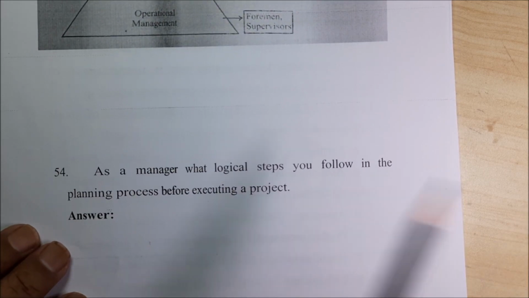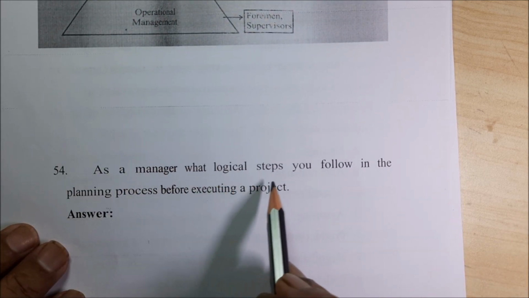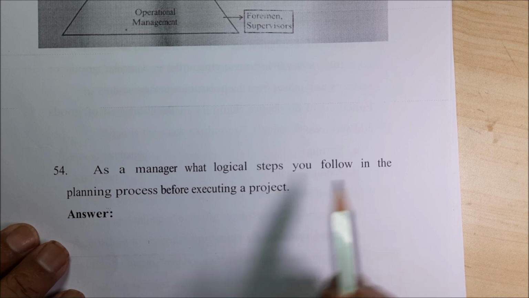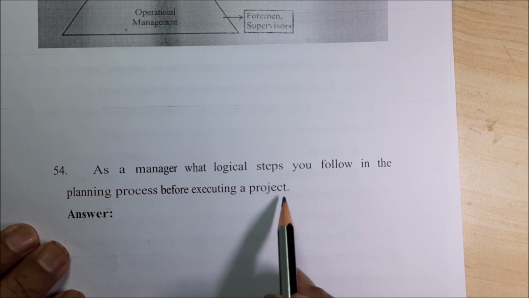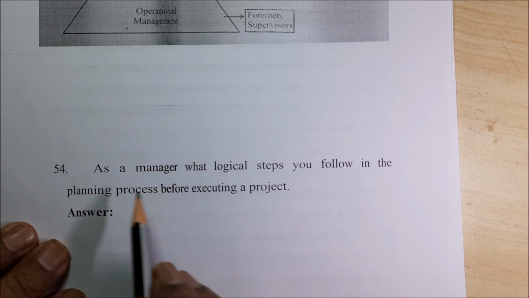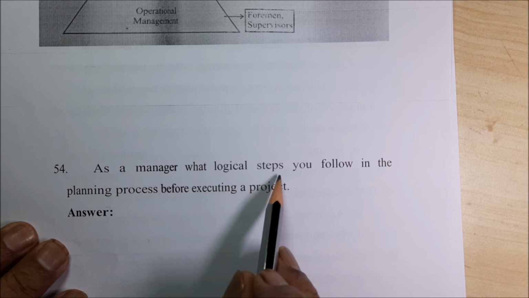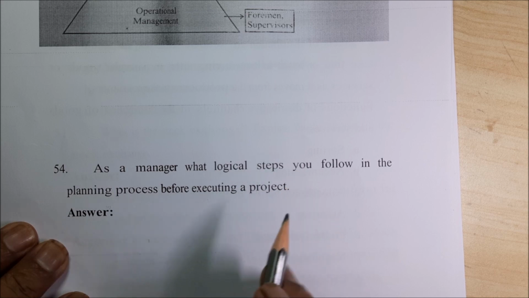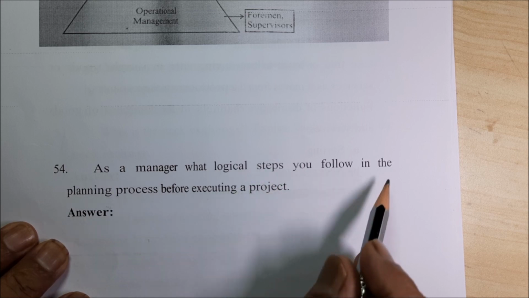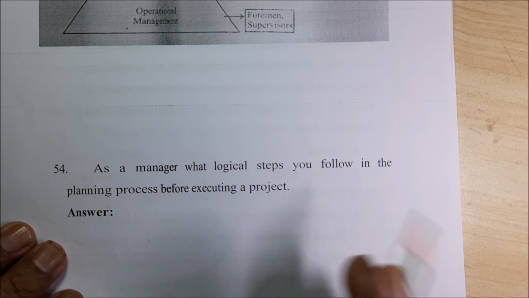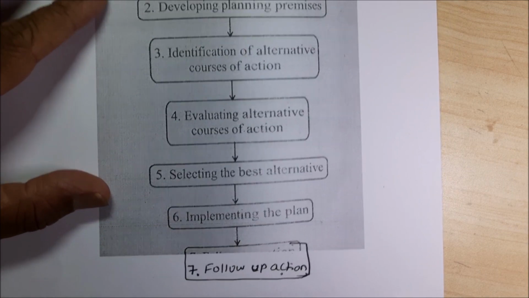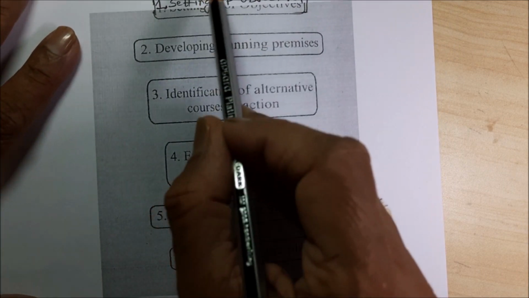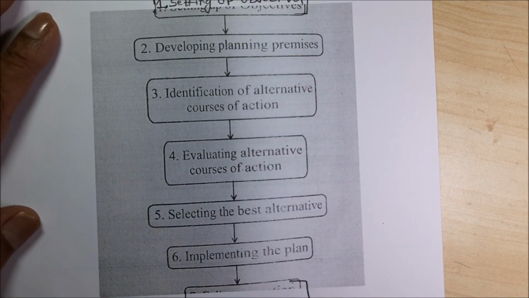Next, 54th question. As a manager, what logical steps do you follow in the planning process before executing a project? Logical steps means it should be rational, not irrational. That means it is perfect, that is called rational. Here I have given the planning process.